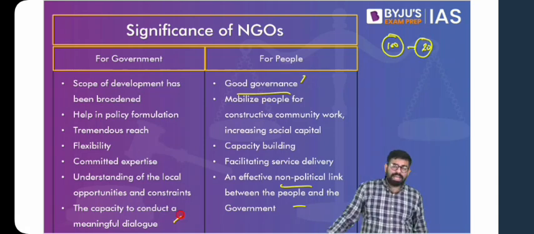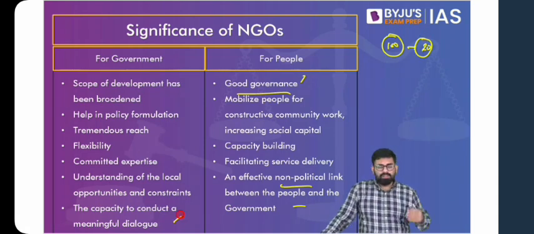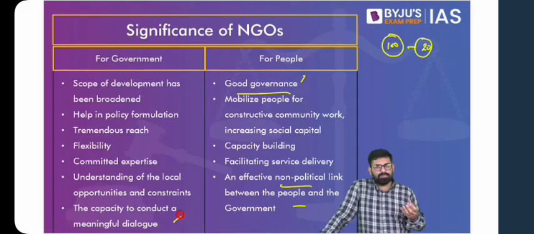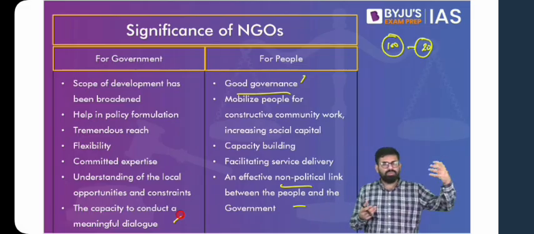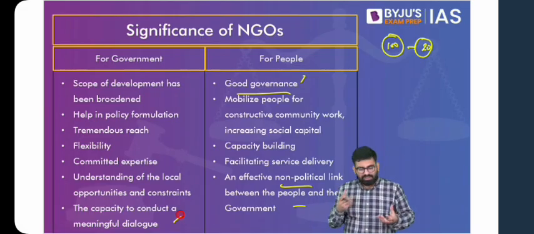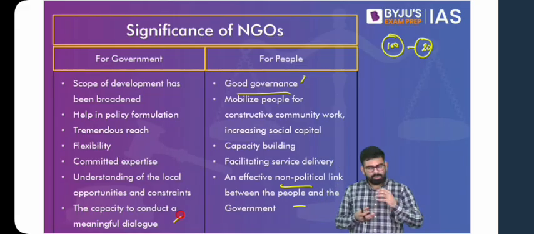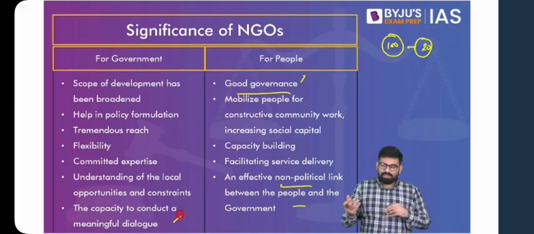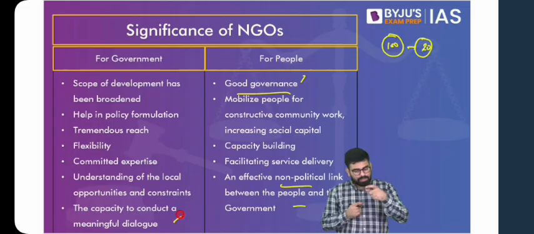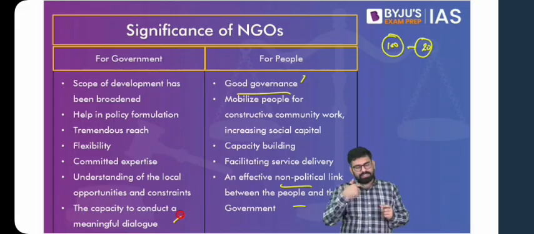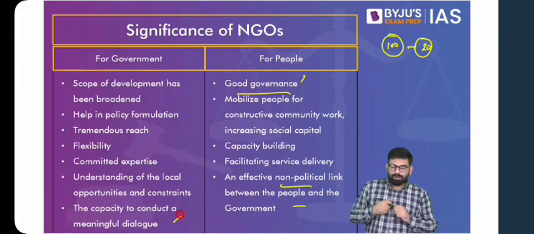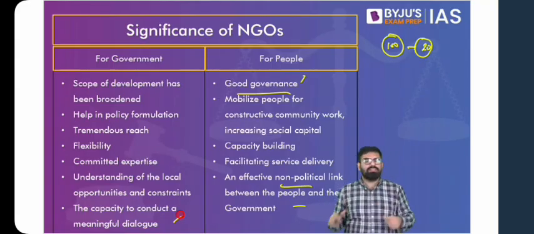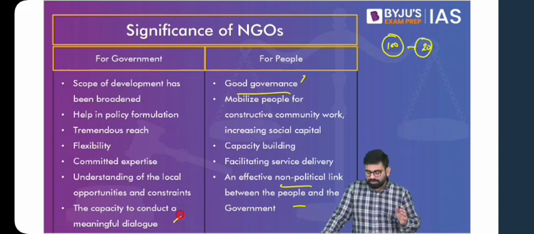Also, they help the government conduct a meaningful dialogue. What does this mean? There's a government which is highly professional, highly administrative in its setup. Then there are common people who do not understand that level of sophistication. Now, if the government has to understand those people who are not professionals, who are poor, who do not have soundly developed concepts, ultimately their voice has to reach the government. The government should know. The government will use these as intermediaries, so that whatever the government says, they can simplify it and let it flow amongst the masses. And also, whatever the demands of the masses are, they can make it structured and present it to the government, thereby conducting a meaningful dialogue. So these were the various benefits of NGOs, benefits for the people and for the government as well.